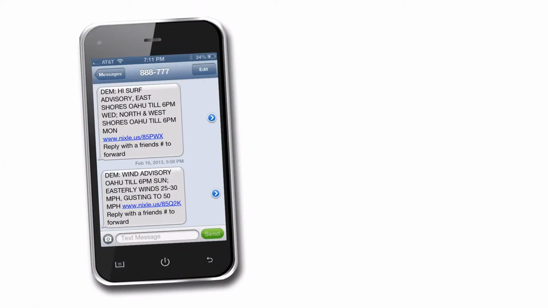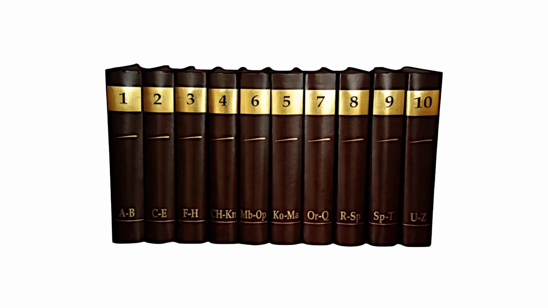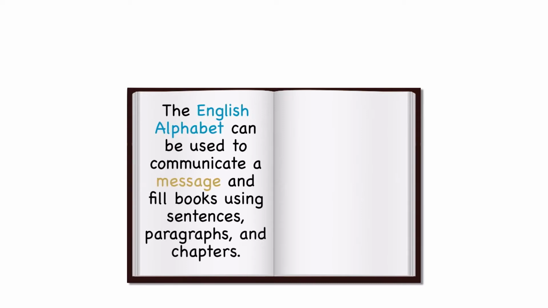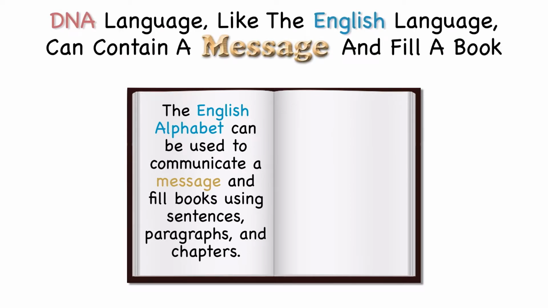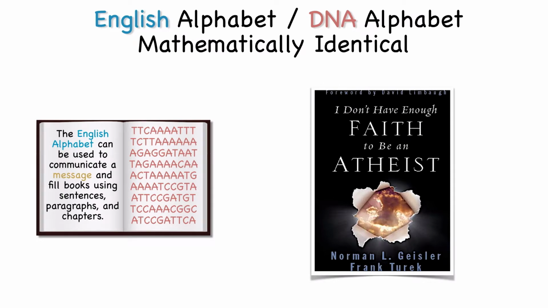Just as we send email messages, voice messages, and text messages, you can think of DNA as sending its own DNA messages with instructions to the cells of living things. Here we have a set of encyclopedias. And here, as we open one of the volumes, we find a blank page, which we'll use to illustrate the point that just as the English alphabet can be used to communicate a message and fill books using sentences, paragraphs, and chapters, the DNA language, like English, can contain a message and fill a book. Now, maybe you're wondering how we're able to compare letters from the English alphabet to letters from the DNA alphabet. Well, Norm Geisler and Frank Turek explain.